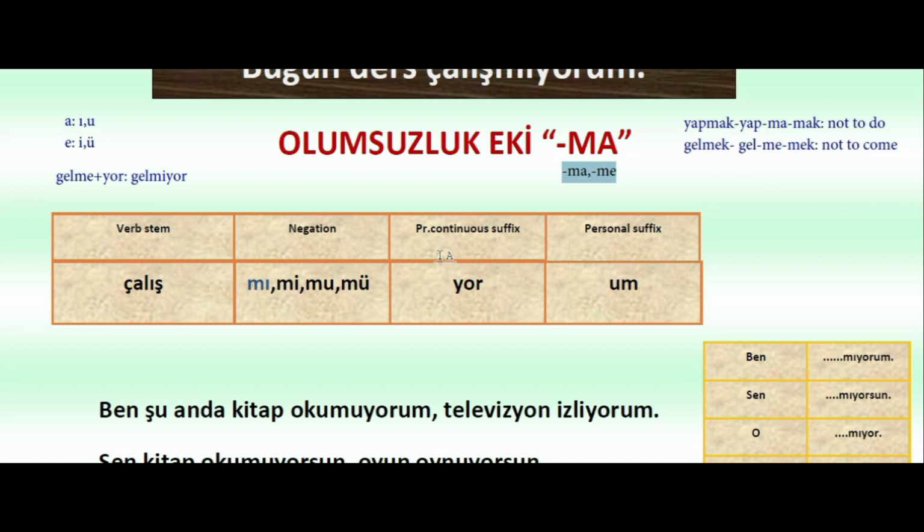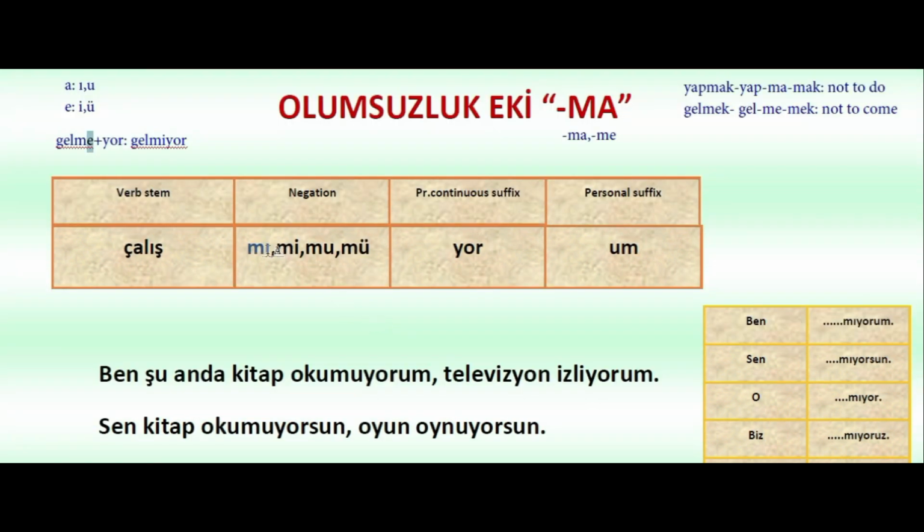The logic comes from this, but to remember and memorize them, this can be easier. We add these after the verb stem to have the meaning not going, not coming, not doing, etc.